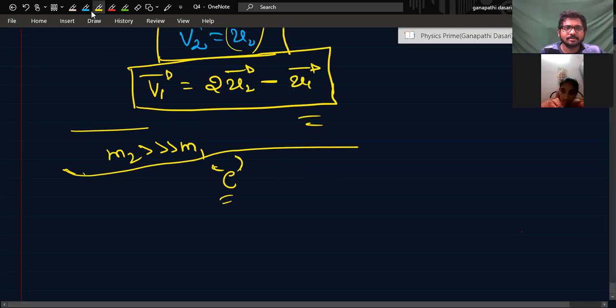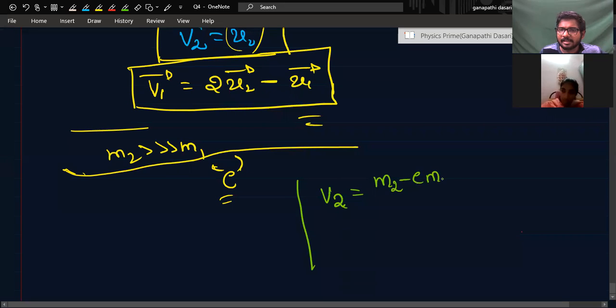What happens? Again, write the formulas there: V2 is equal to M2 minus EM1 divided by M1 plus M2 into U2 vector